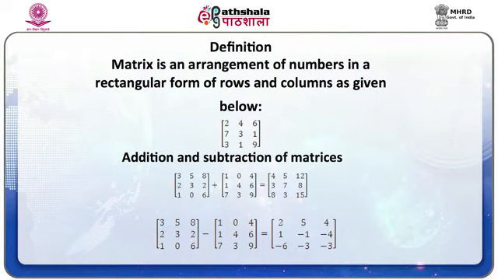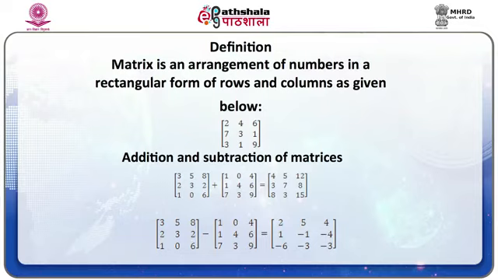The definition of a matrix is that a matrix is an arrangement of numbers in a rectangular form of rows and columns, like the one given below. A matrix could have several rows and columns. In the above case, the matrix has 3 columns and 3 rows. A matrix of 3 rows and 2 columns would look like the one given here. Similarly, a matrix with 2 rows and 3 columns would look like this.